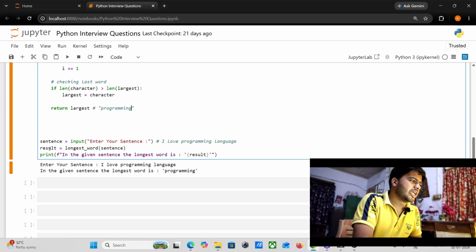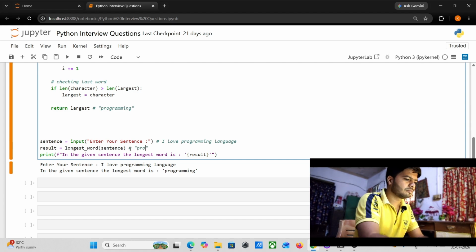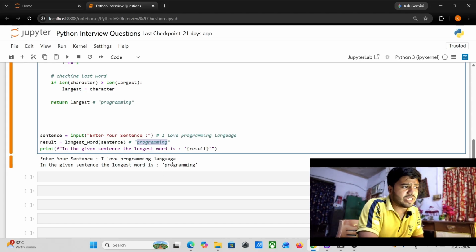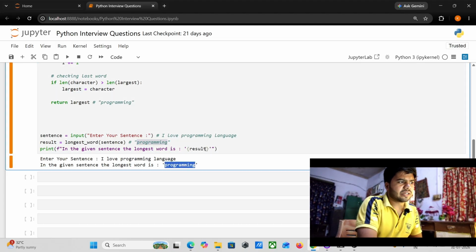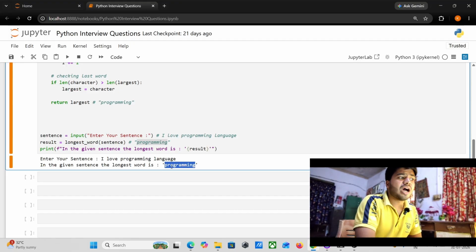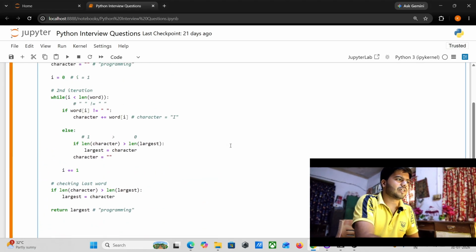This word is now stored into this variable. And with the help of an f-string, I write it here like this. After completing all these steps, it will give me the highest character length word. So this is how things work, guys.